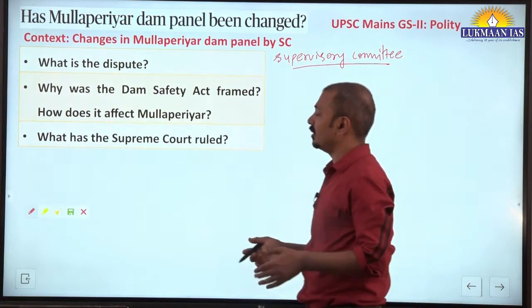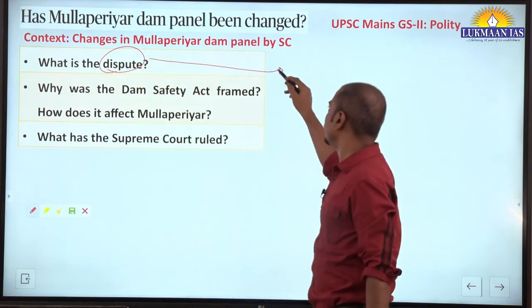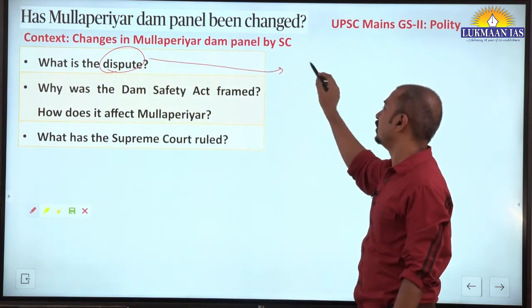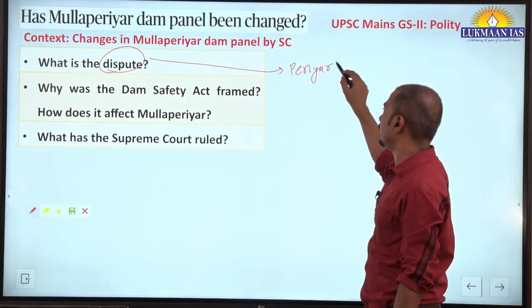First of all, some students may not know what this dispute is all about. Let me tell you that this Mullaperiyar Dam is on the Mullaperiyar River, which is a tributary of the Periyar River, one of the important rivers of Kerala.